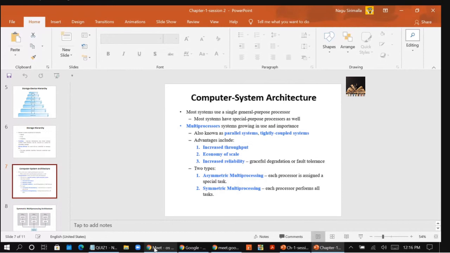Second one, economy of scale. Even though you have two processors, they share the common resources. The cost of a multiprocessor system is less compared to two single processor systems. If you have two single processor systems, each system should have its own processor and its own memory, so the cost is more.